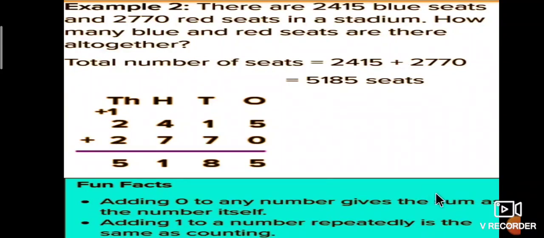Adding 1 to a number repeatedly is the same as counting.